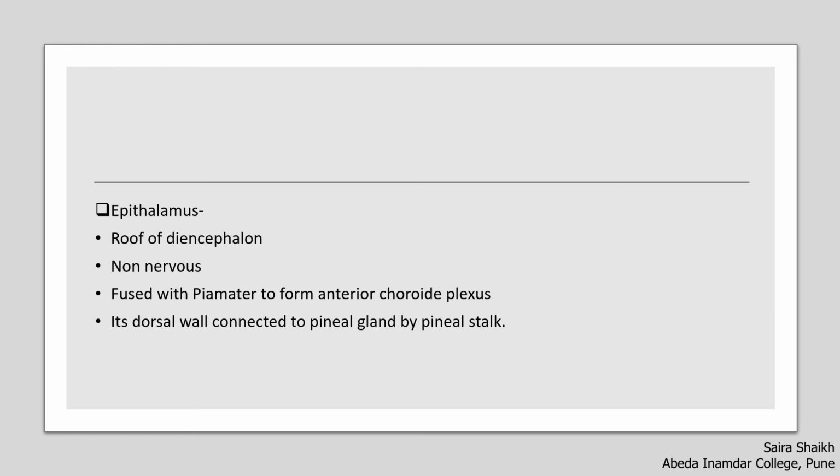Epithalamus is the roof of diencephalon. It is a non-nervous tissue. It is fused with pia mater, that is the innermost meninx of the brain, and it forms the anterior choroid plexus, which is responsible for the secretion of CSF, that is cerebrospinal fluid. Its dorsal wall is connected to the pineal gland by a pineal stalk.